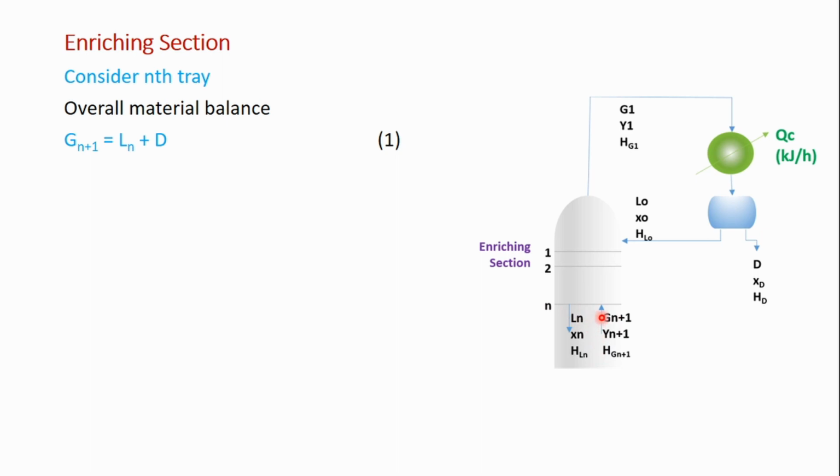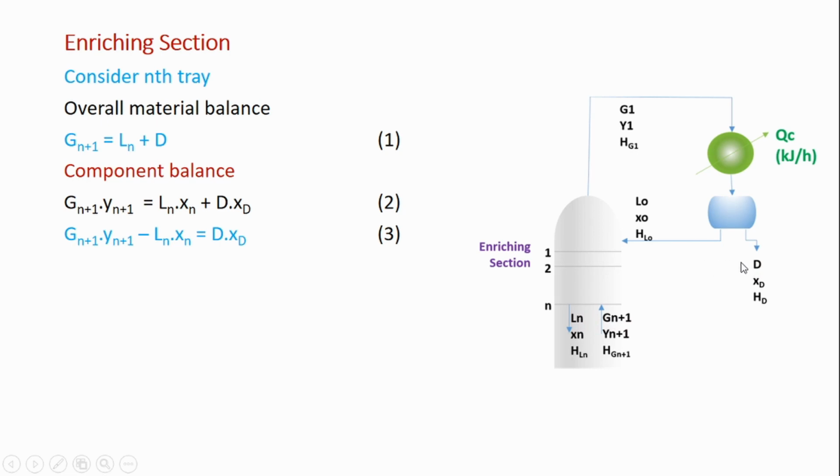This is the inlet stream to the enriching section, and the outlet from the enriching section is this one outlet and this another product stream which is removed. So there is one input and there are two outputs. The overall material balance is Gn+1 is equal to Ln plus D.